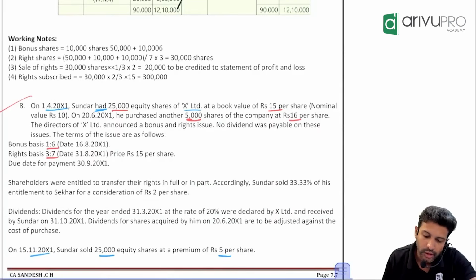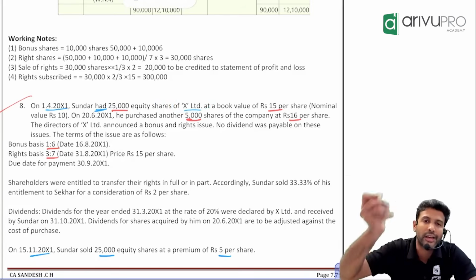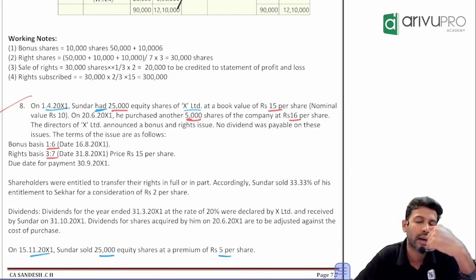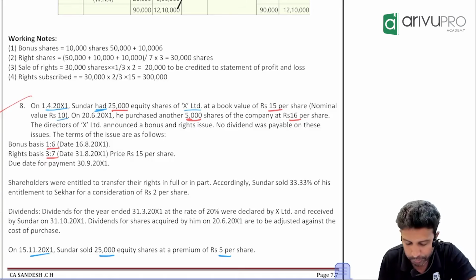Next. Nominal value, as in face value of those shares, is 10. Why is face value relevant? If at all this company declares a dividend, which company's shares have you purchased? X Limited. If X Limited declares the dividend, calculation will happen on face value. For that we need that, so let it be.